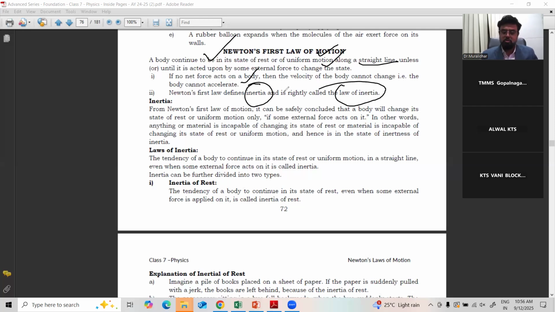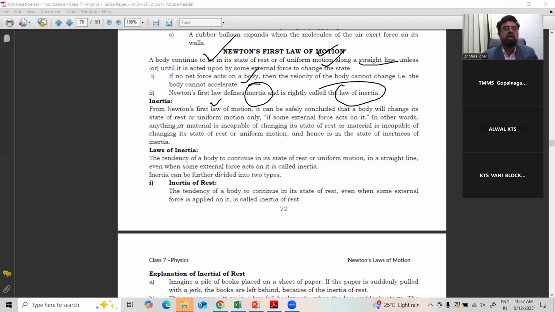See here, they have clearly explained. From Newton's first law of motion, it can be safely concluded that a body will change its state of rest or uniform motion only if some external force acts on it.